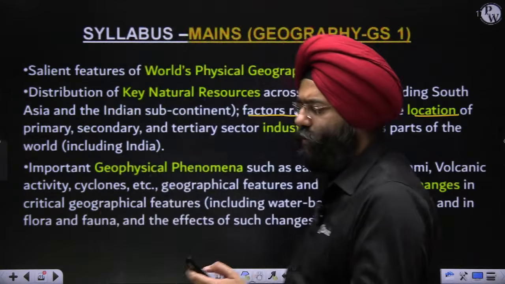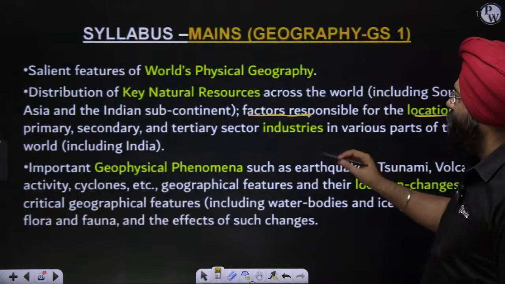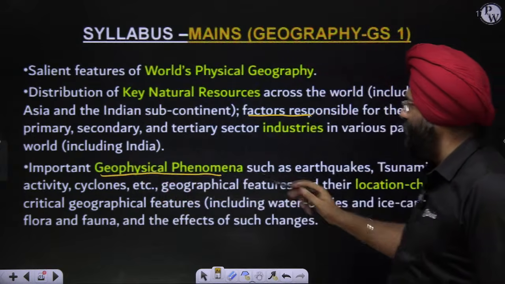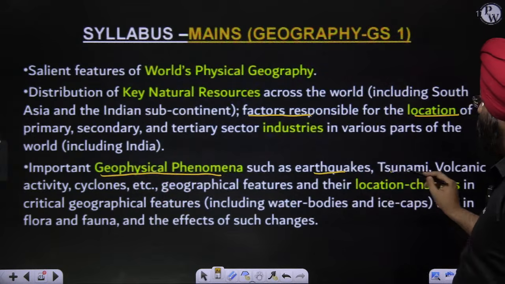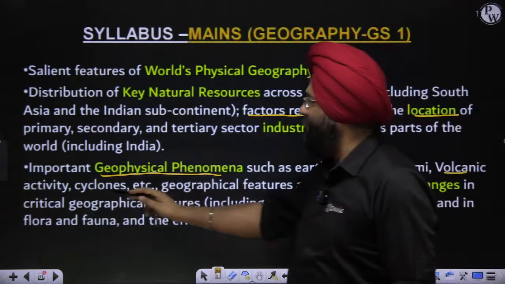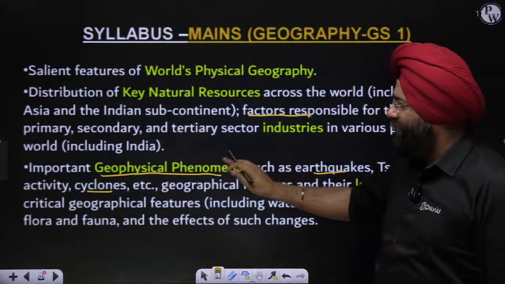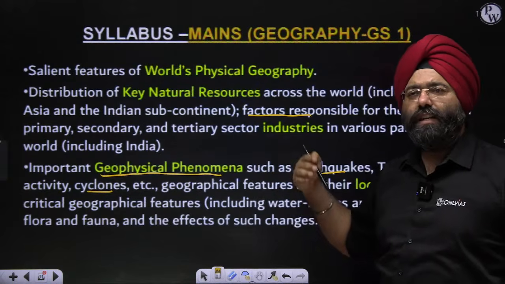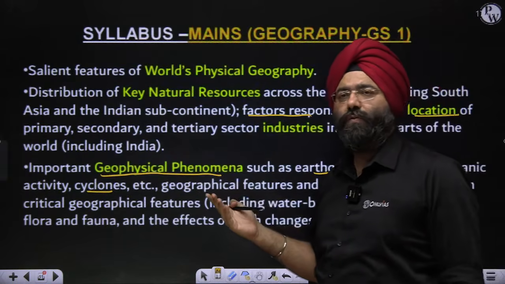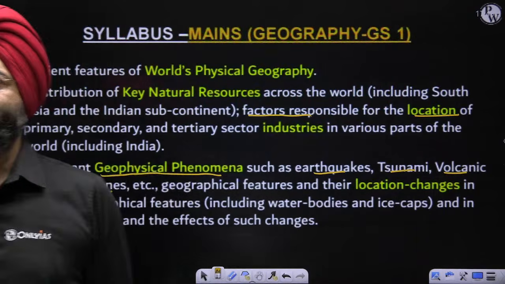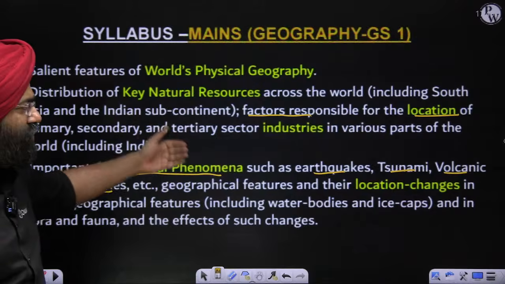Yes, Pinnacle 2028. Now, including India. Next is important geophysical phenomena such as earthquakes, tsunamis, volcanic activities, cyclones, geographical features. Now, better remember this. Whatever is written in these two lines is basically already covered in the topic of physical geography. They just have written it again just to mention the importance.